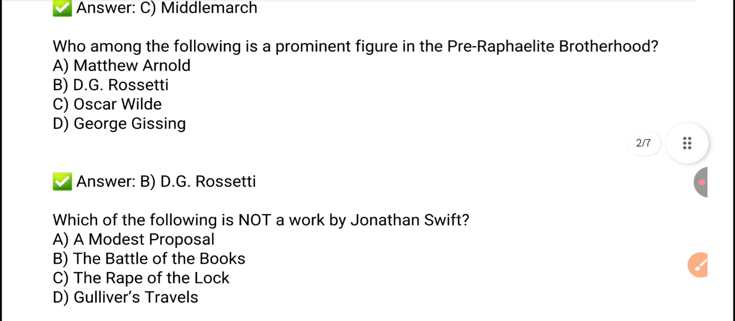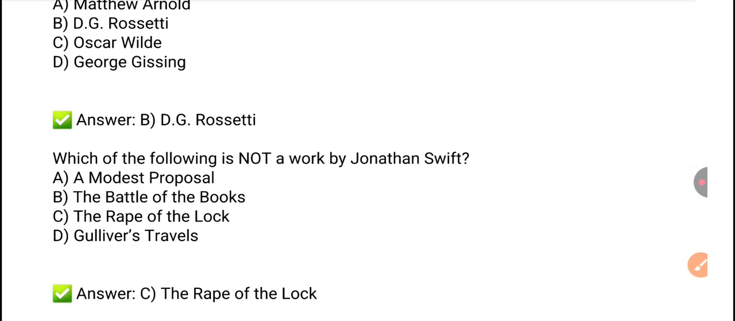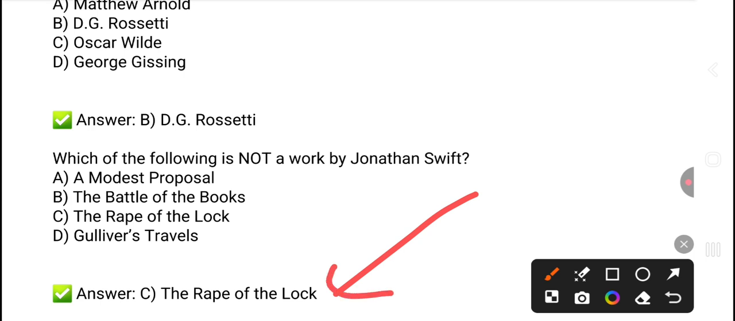Next question: which of the following is not a work by Jonathan Swift? So the right answer is The Rape of the Lock, and comment the author who authored this particular work, The Rape of the Lock. All the other works given here are works by Jonathan Swift, which are A Modest Proposal, Battle of the Books, and Gulliver's Travels. These are works of Jonathan Swift.